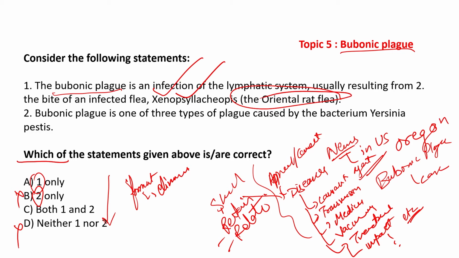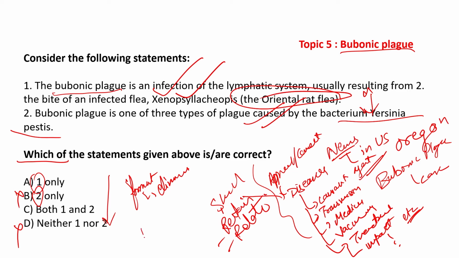Now, let us look at the second statement. Bubonic plague is one of the 3 types of plague caused by the bacterium Yersinia pestis. Like I said, it is one of the 3, and that is again correct. 3 types of plague can be caused by the bacterium Yersinia pestis.